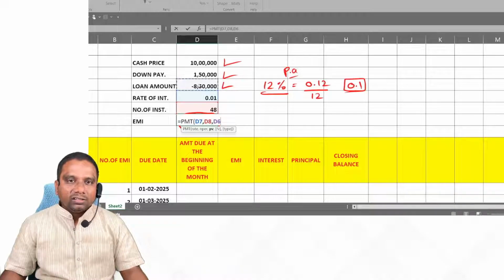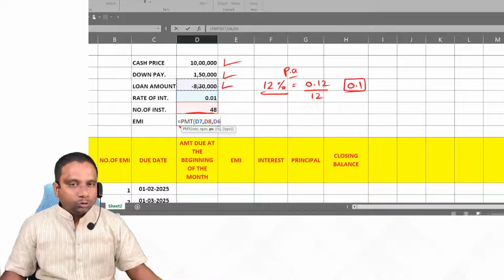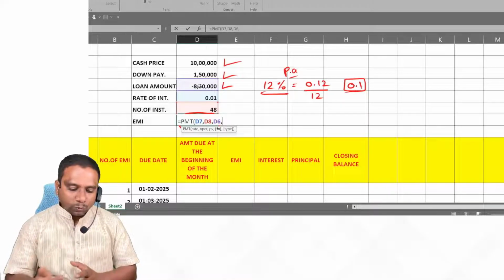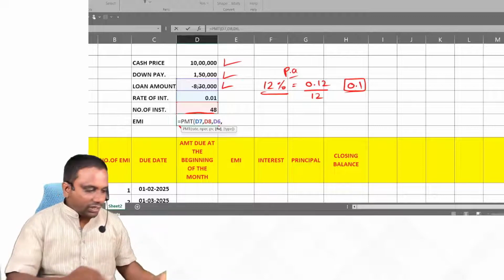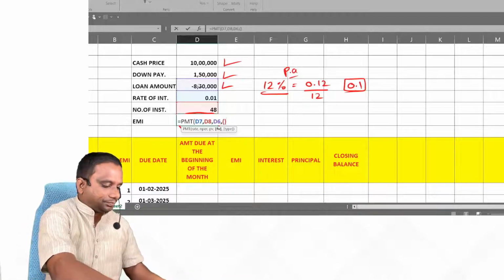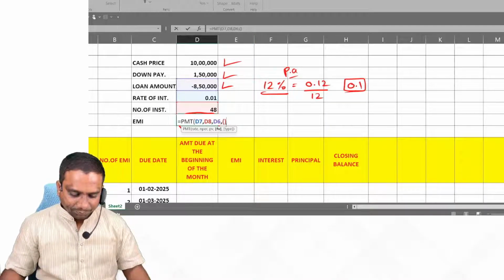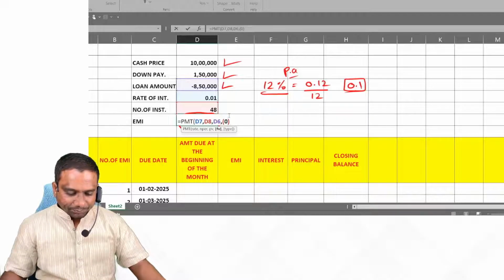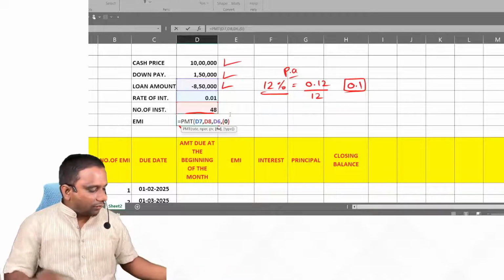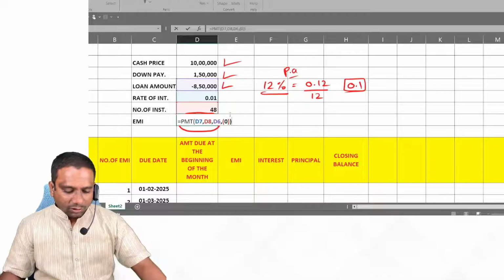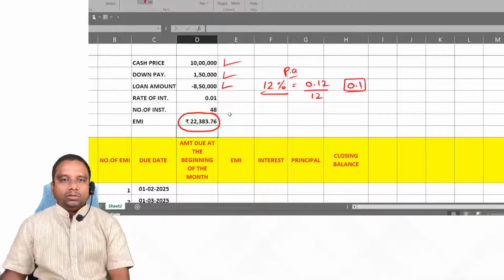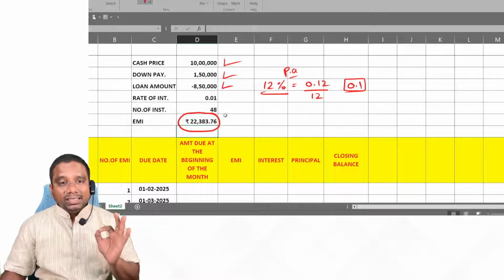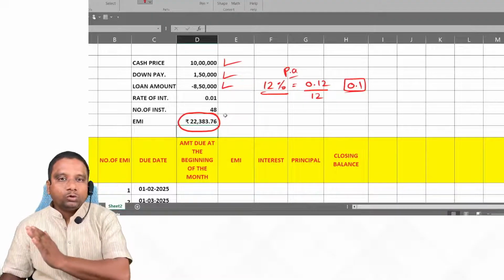And what is the present value? What is the loan amount here? 8.5 lakh. Next, what is the future value? Future value must be 0, because we have to pay until the loan becomes 0. We put the amount in a bracket. 0. Next one, type, that's it. Now look at this. This is the EMI amount. Hope you understood. This is the EMI we have to pay every month for 48 months.